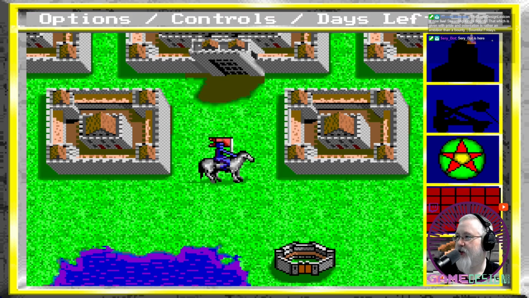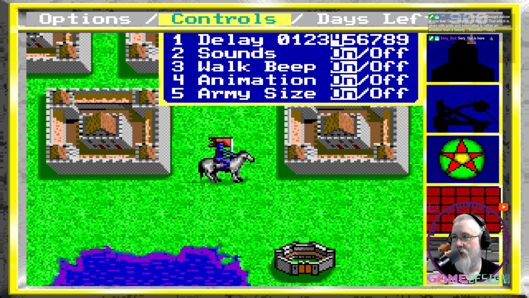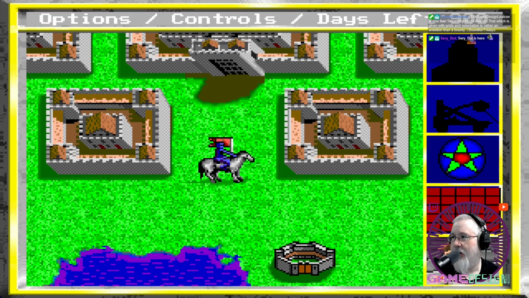So this is the game itself. We have menus at the top here. How do you pull those down? Oh yeah, options, got it. Controls. Days left. No, that's Smiths. So it works very similar to a menu-driven game.